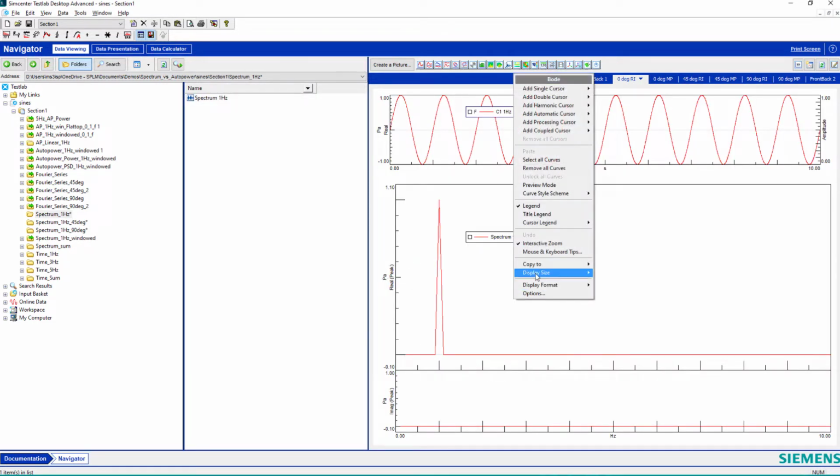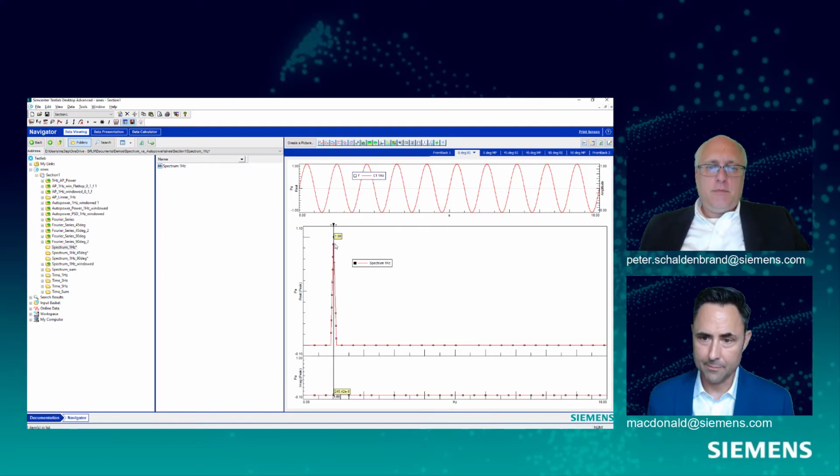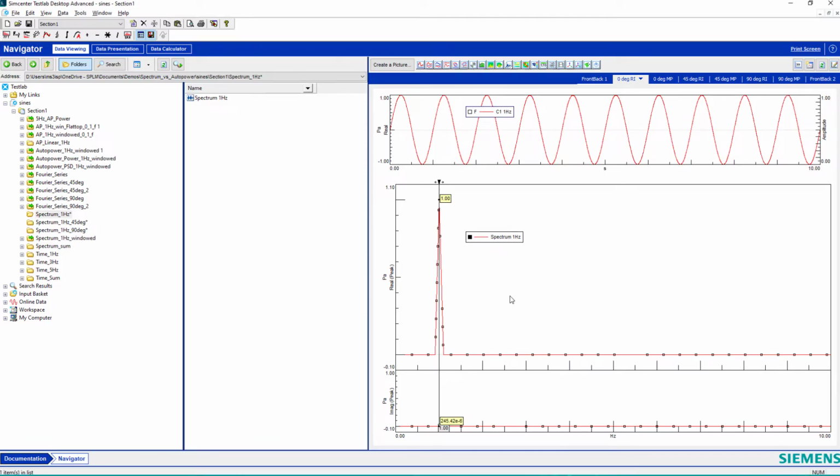This one's real and imaginary, so if I put a cursor here and I specify it as being at 1 hertz, I can see it's 0 degrees phase, so I have 0 in the imaginary, so it's essentially just all of its magnitude is along the real component. See, my amplitude up here is 1 Pascal, so this is a Pascal trace, and I see my amplitude is all in the real, so it's right along that real axis. There's no y or imaginary component, so I have 0 in the imaginary, all of my amplitude in the real.